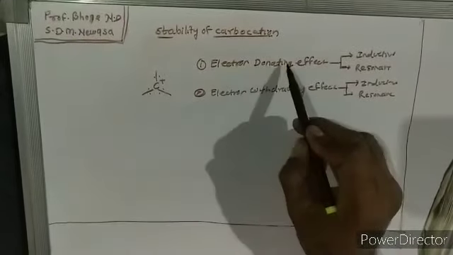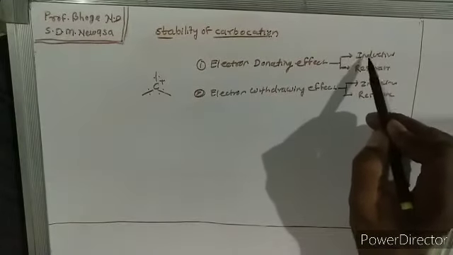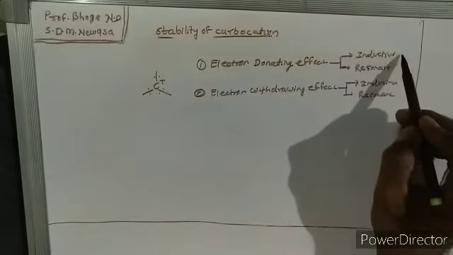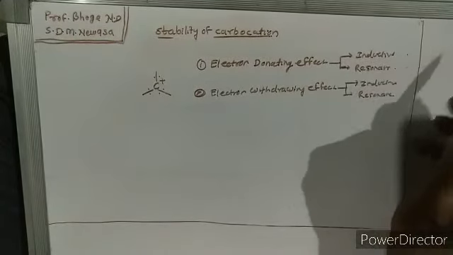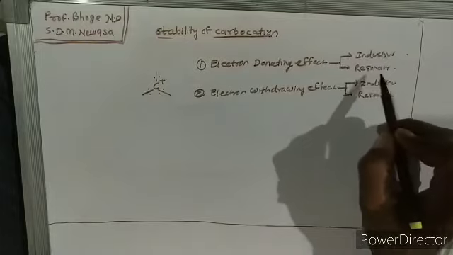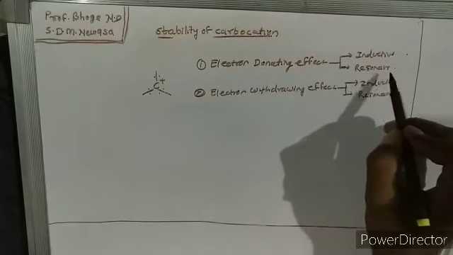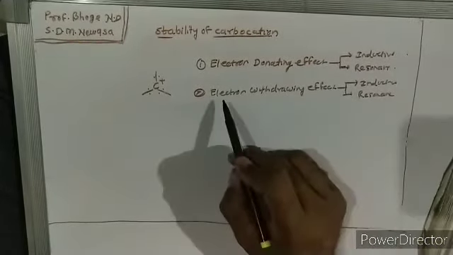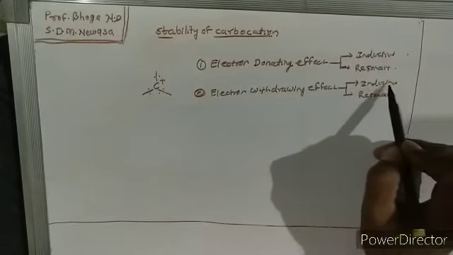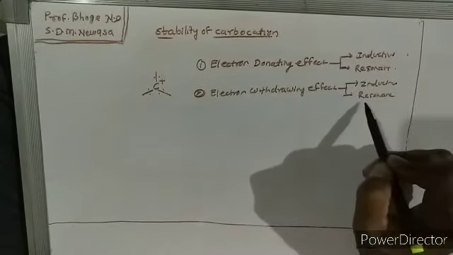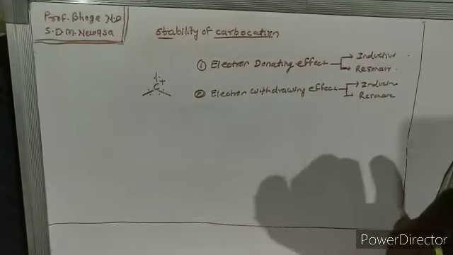So the electron donating effect is divided into inductive electron donating effect and resonance electron donating effect. Again the electron withdrawing effect also has two types, inductive withdrawing effect and resonance electron withdrawing effect.